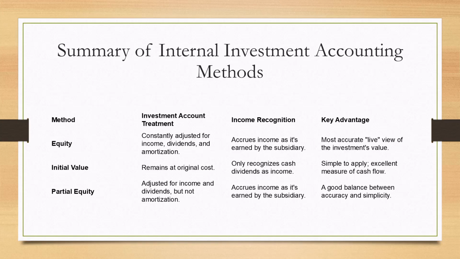Let's quickly recap the three playbooks. The equity method provides the most accurate real-time view as the investment is constantly adjusted. The initial value method is the simplest, focusing only on cash dividends. And the partial equity method is the hybrid, offering a good balance between the accuracy of the equity method and the simplicity of the initial value method.